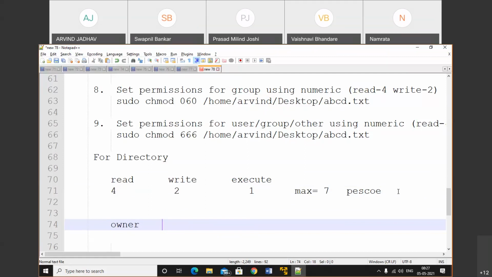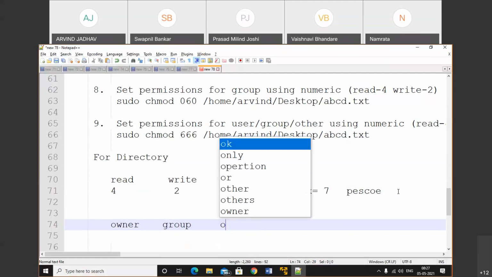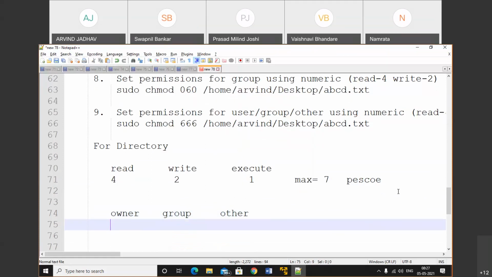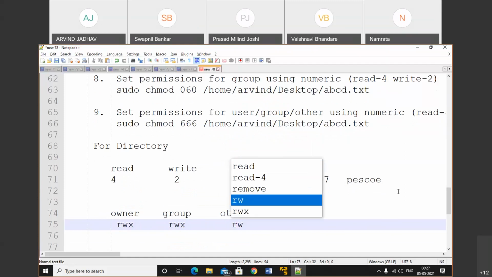First one is the owner. Second one is a group owner, and third one is other. Owner can perform read, write, execute. Group owner can perform read, write, execute. Others can also perform read, write, execute.